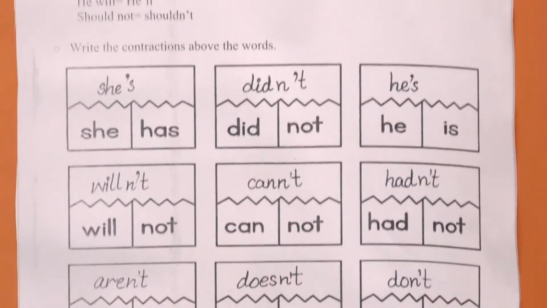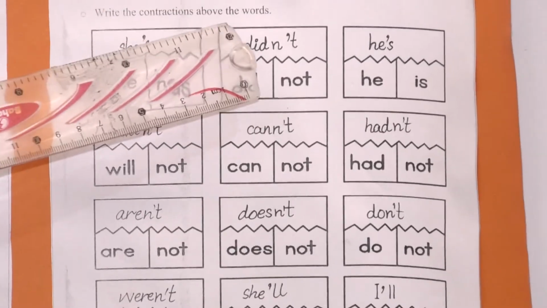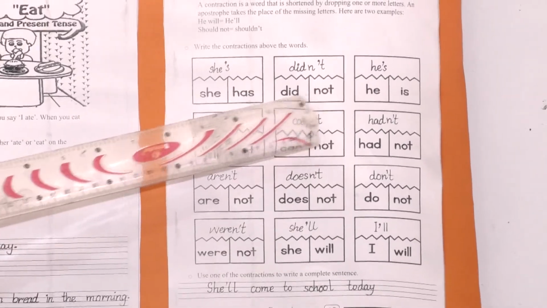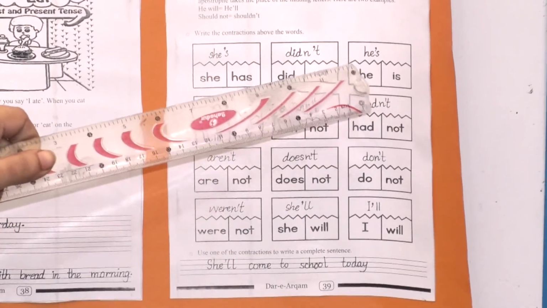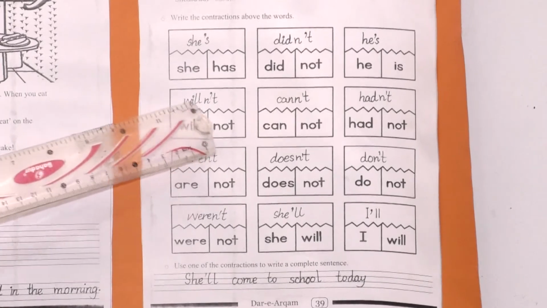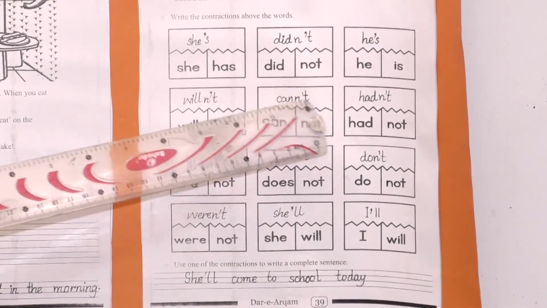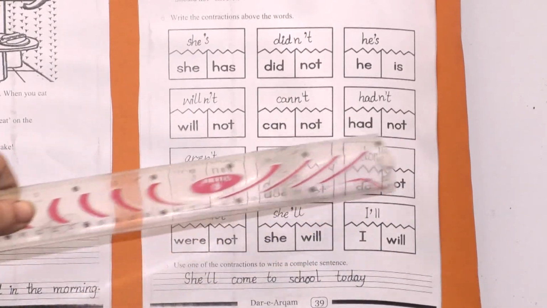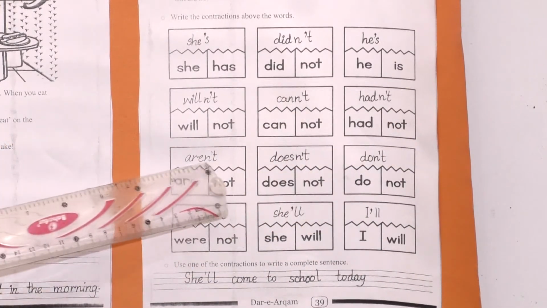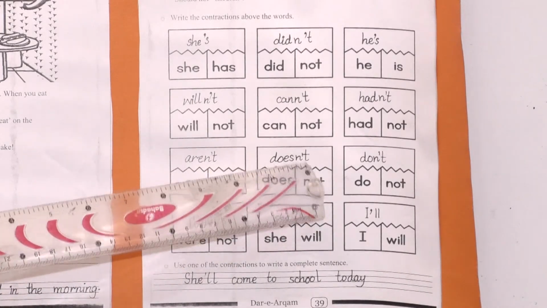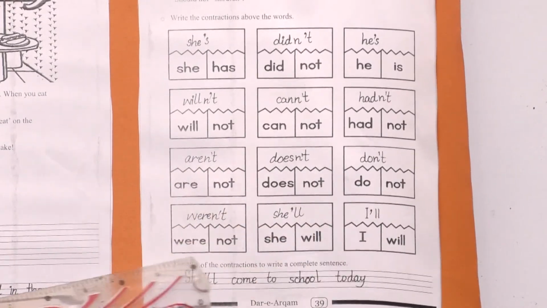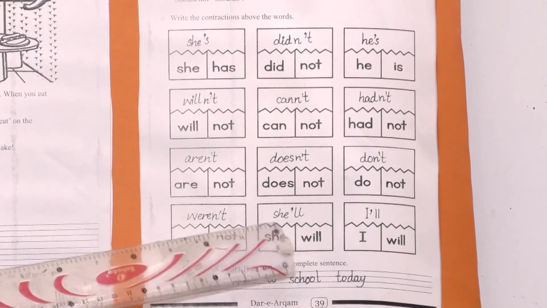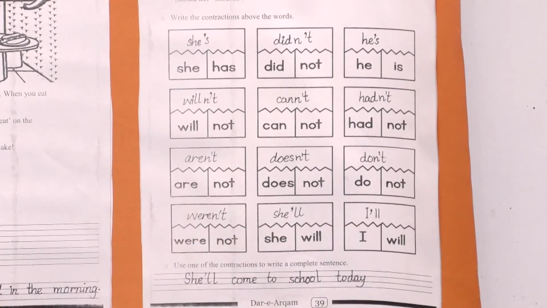Now let's do the exercise. Write the contraction above the words. She has, she's. Did not, didn't. He is, he's. Will not, won't. Cannot, can't. Did not, didn't. Had not, hadn't. Are not, aren't. Does not, doesn't. Do not, don't. Were not, weren't. She will, she'll. I will, I'll.